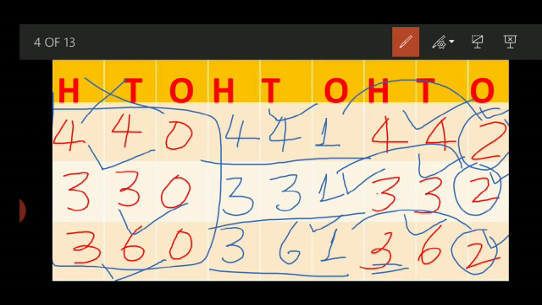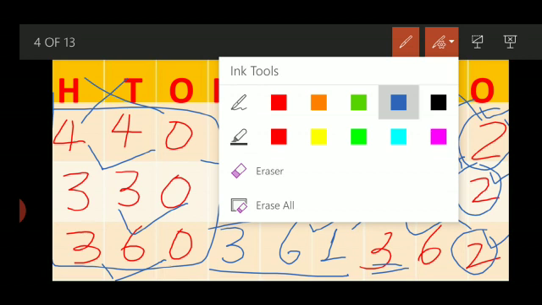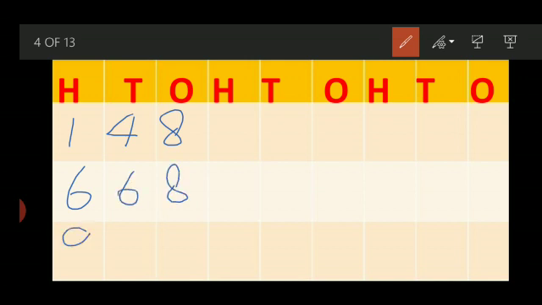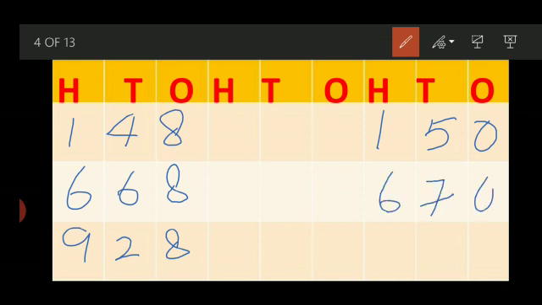There is no problem. Now we will discuss exceptional numbers which we learnt in our previous classes. What are exceptional numbers? Like 148, 668, 928, 150, 670 and 930.